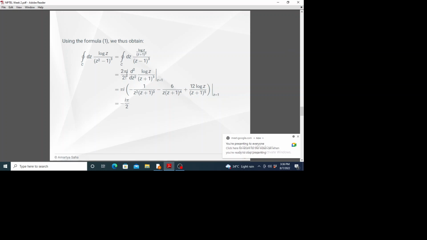All we have to do is differentiate twice with respect to z, and then put z equal to 1. Just a straightforward calculation, and after doing so, you will get this answer, i by 2. So from this problem, we again revise the use of the higher Cauchy integral formula.